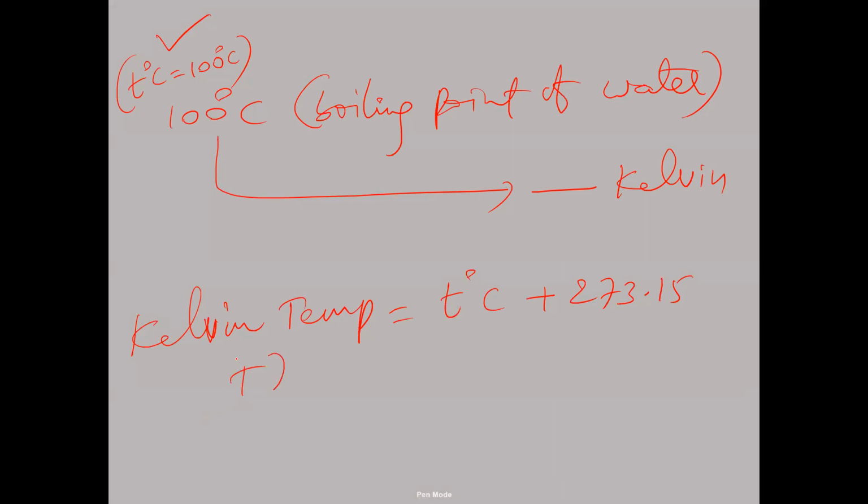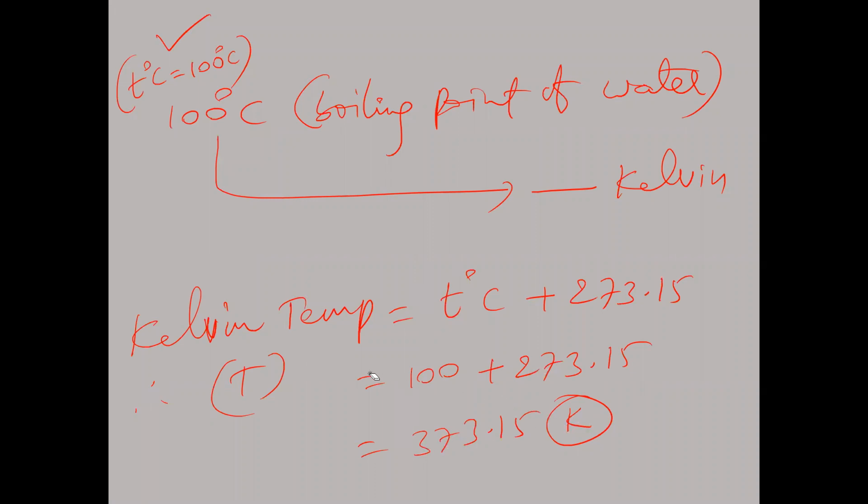Therefore, for Kelvin temperature we write capital T. So capital T is equal to 100 degrees Celsius plus 273.15. That equals how many Kelvin? 373.15 Kelvin. K means Kelvin. So to convert centigrade temperature into Kelvin temperature, add 273.15 to the given temperature. If you don't write the .15 also, nothing will happen. Remember 273 directly: the given T degrees Celsius plus 273 will give the Kelvin temperature.